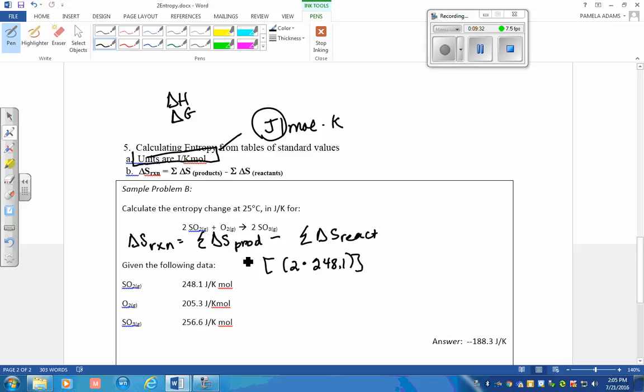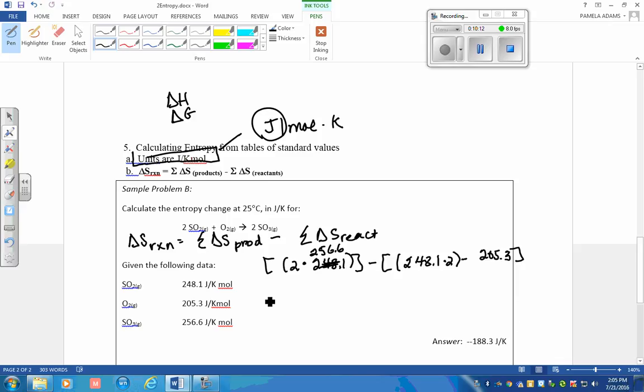and then I must subtract the values for the reactants. 2 times the value for SO2, which is, oops, I messed up. This is 256.6, and this is 248.1 times 2, minus the O2 value, which is 205.3. And when I do my math, I come up with the answer, minus 188.3.